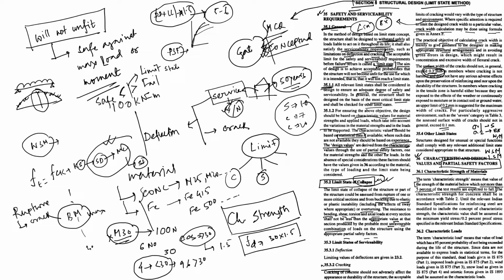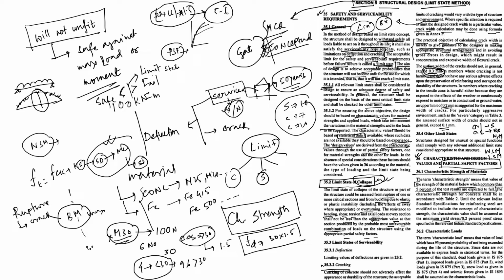Now they are saying that the characteristic strength for concrete shall be in accordance with Table 2, until the relevant Indian Standard specifications for reinforcing steel are modified to include the concept of characteristic strength. The characteristic value shall be assumed as the minimum yield stress or 0.2% proof stress specified in the relevant Indian Standard specification.